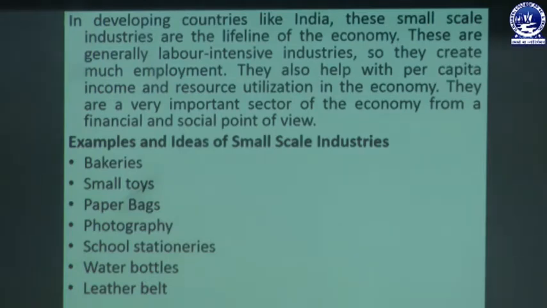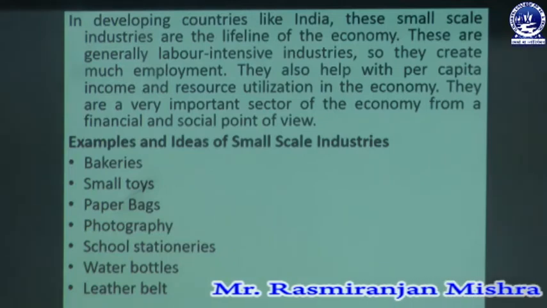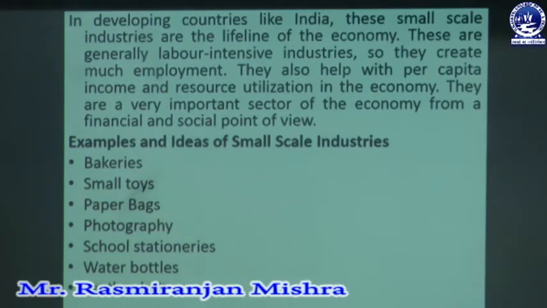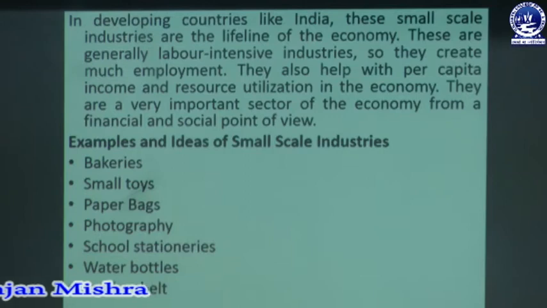They are a very important sector of the economy from a financial and social point of view. So taking into consideration various points of view, whether economic development, financial development, or social point of view, the SSI unit plays an important role. Basically, small scale industries are an important sector for the economy from every point of view, as well as for per capita income and resource utilization in the economy.